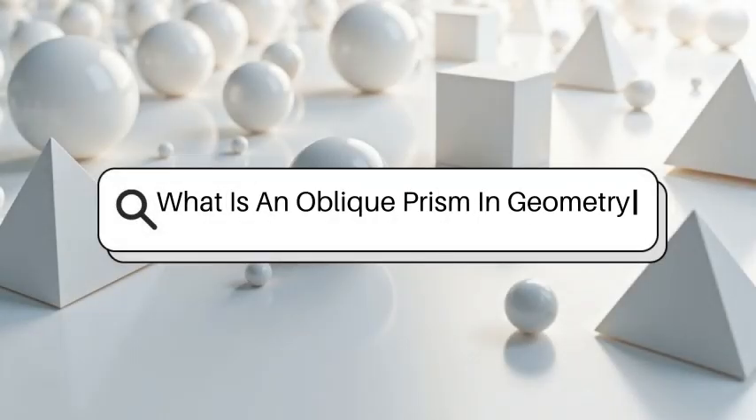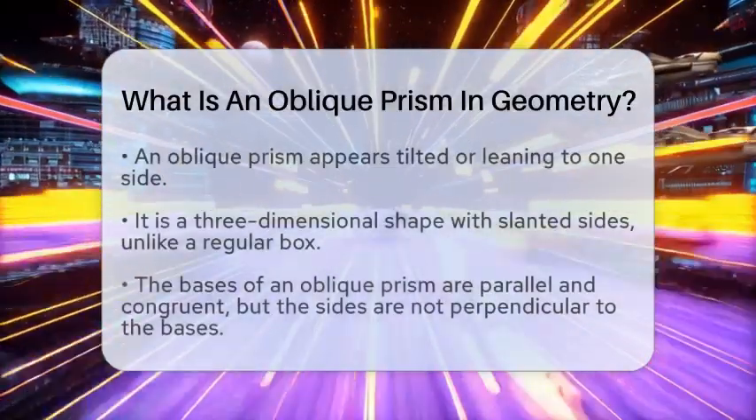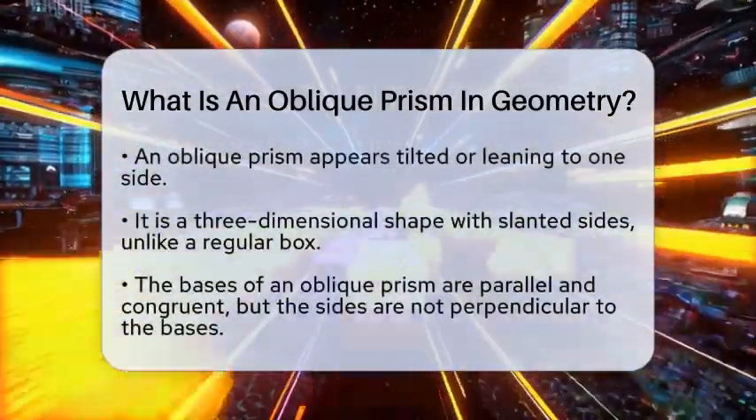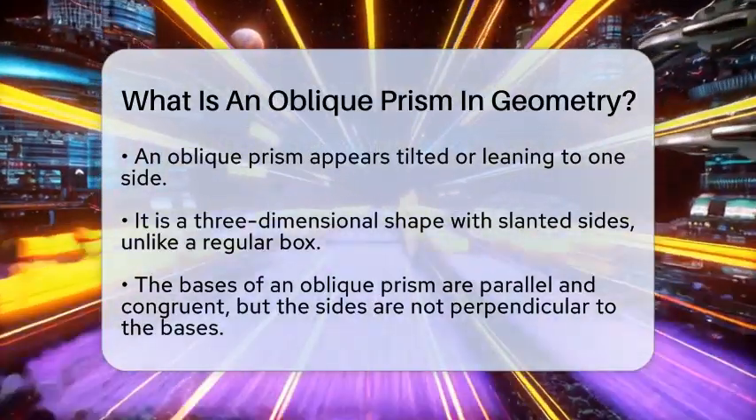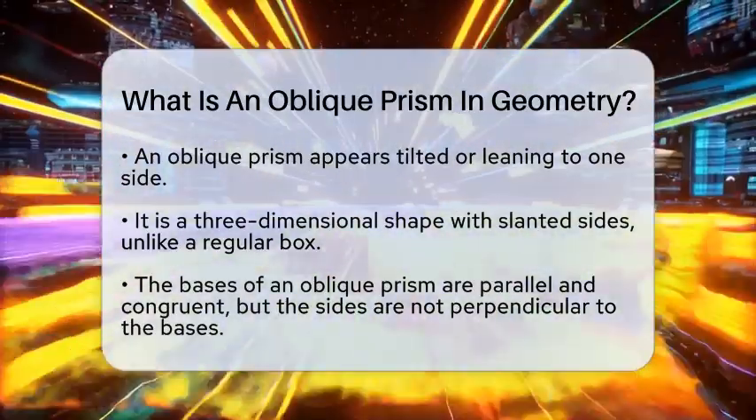What is an oblique prism in geometry? Imagine looking at a box that seems to lean or tilt to one side. That's a good way to picture an oblique prism. It's a three-dimensional shape with a slanted appearance.